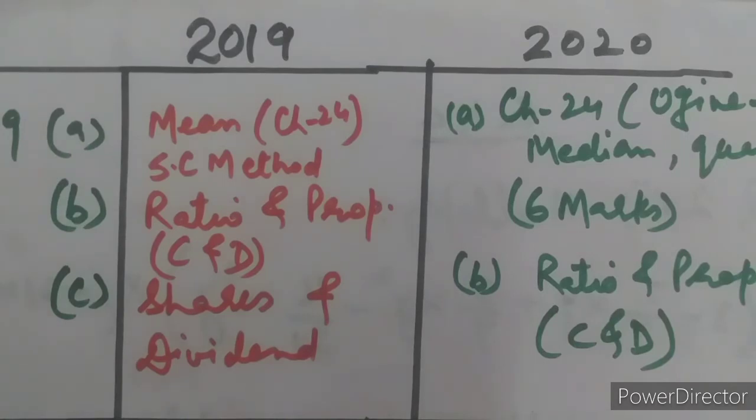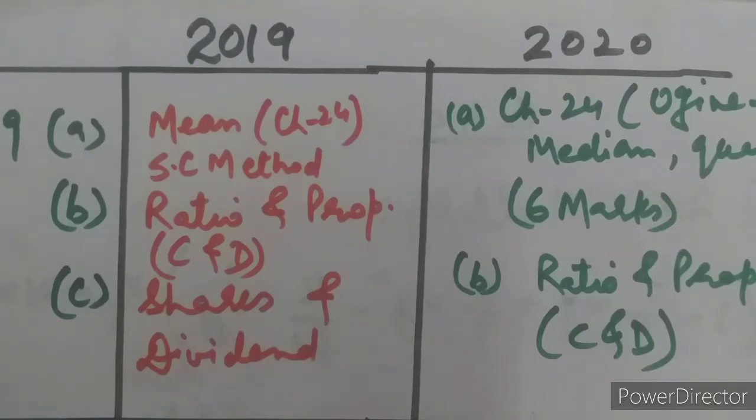Right, so in 2020, from chapter number 24, a question on ogive was asked as part of question number 9. You were supposed to draw the ogive, then find the median and quartile. It was a big question of 6 marks. So one question in section B will have only 2 subparts, and the marks distribution will be 6, 4. In 2020 it was question number 9, and in 2019 it was question number 10.